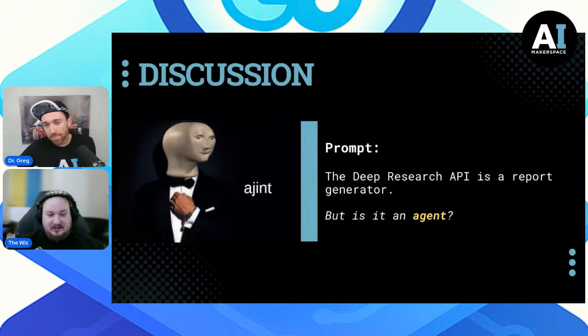Although sometimes people put LLMs there and we call it an agent if it's doing some sort of reasoning and action step in our workflow. But I just want to zoom in on this idea that the agentic part of this is actually behind the API for the first time.